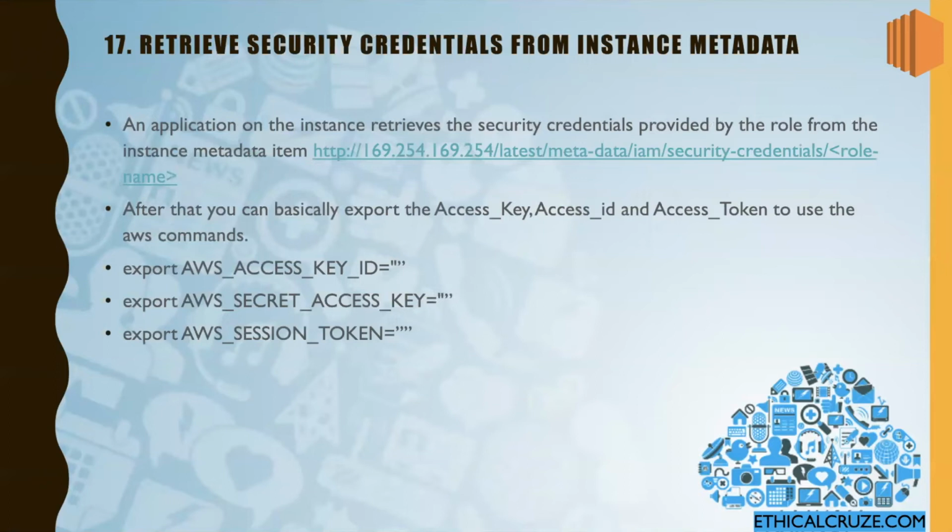Now we learned that we can assign a role to an EC2 instance. We learned about what is metadata, what is user data. Okay, and we also know that instance metadata is just data about the instance. Okay, so when we have assigned the role, it also has some security credentials, the temporary security credentials which are assigned as a part of the role. Okay, so what we can do, we'll try to retrieve those security credentials from instance metadata. Okay,